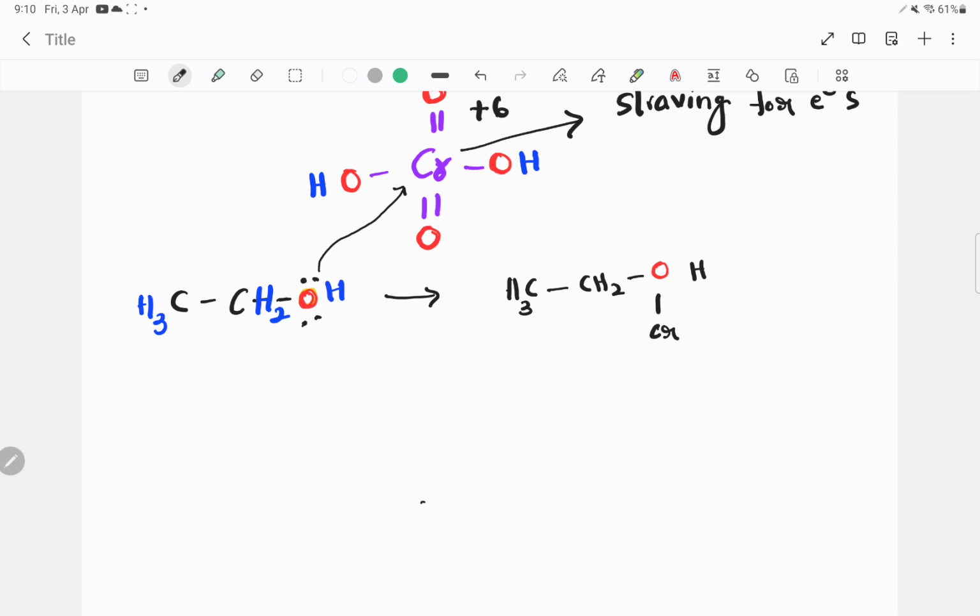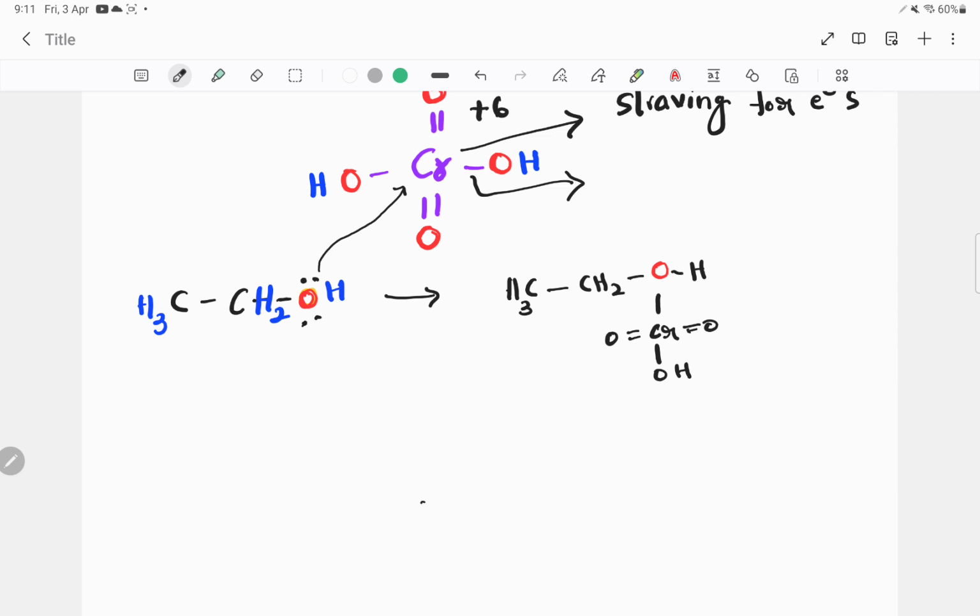Now we have chromium, Cr. When this new bond is forming, it loses OH, then chromium has C double bond O, C double bond O, OH.